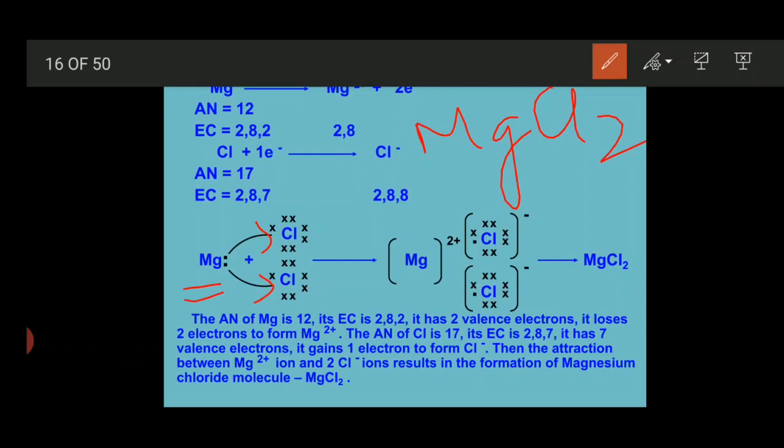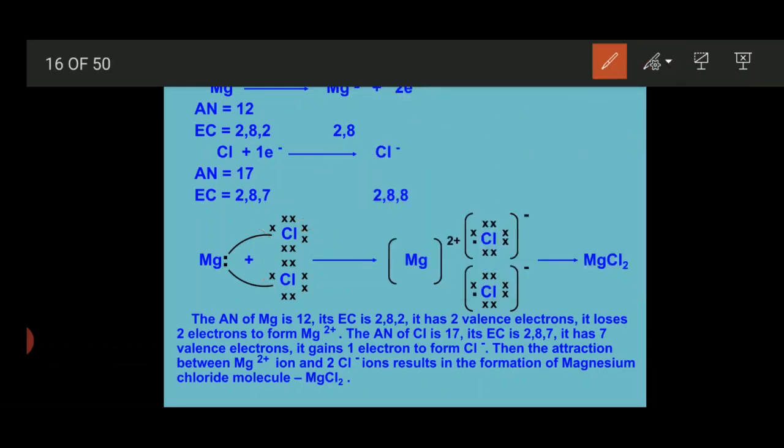Now how will we show it? We will show the transferring of electrons from magnesium to one chlorine atom and from another electron transferring to another chlorine atom. See, an ionic compound is formed by the transferring of electrons, and we will show that transferring through a curved arrow. The head part of the arrow, means this part, shows the movement and the traveling of the electron, meaning from which part to which part the electron is moving. That is shown by the arrow head.